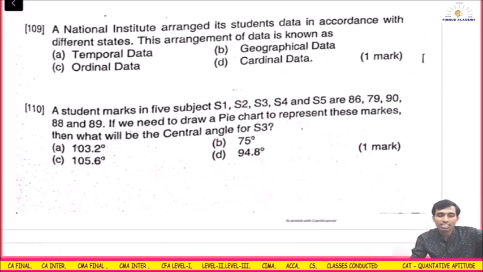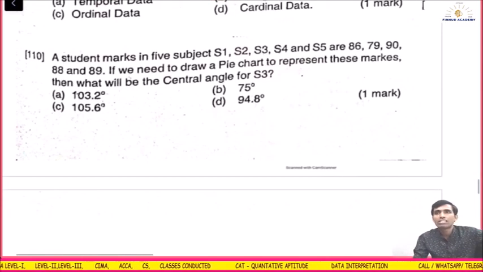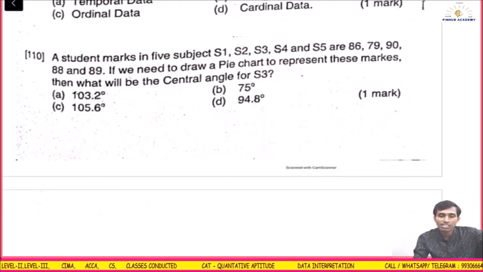A national institute arranged its students' data in accordance with the different states. This arrangement of different states is geographical data. A student's marks in 5 subjects S1, S2, S3, S4, S5 is given. If you need to draw a pie chart to represent these marks, what will be the central angle of S3?